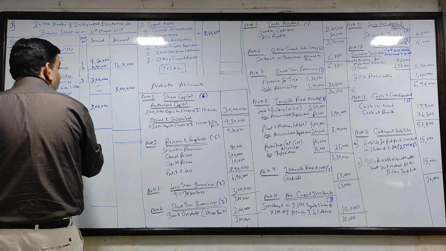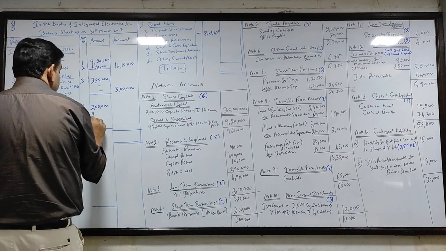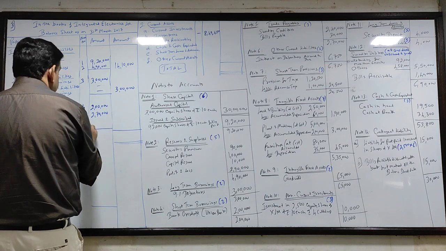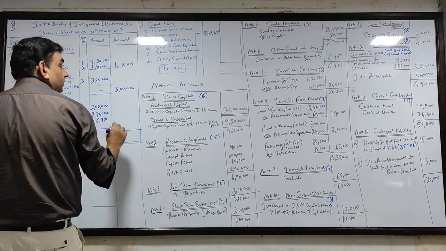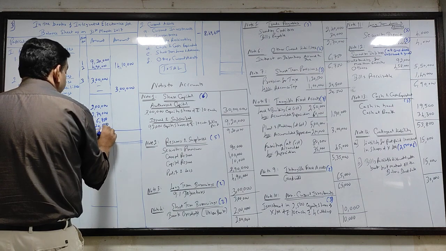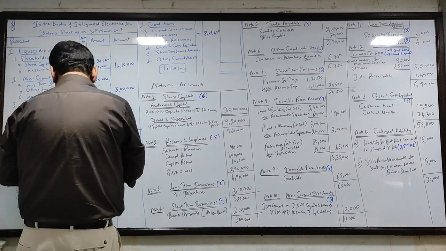Note number 4. Trade payable. Note number 5. How much is it? 270. Other current liability. Note number 6. How much is it? 6750. Short term provisions. 2500. Note number 7. Okay, take the total.